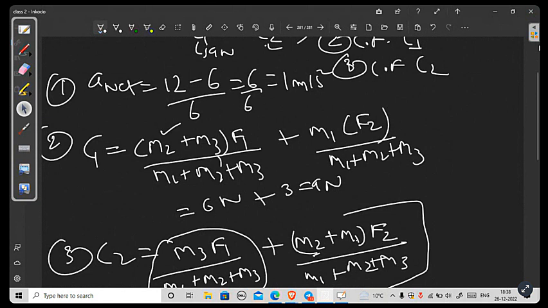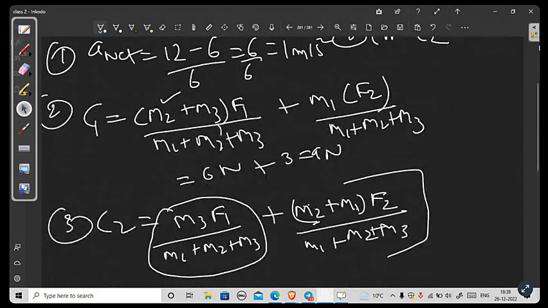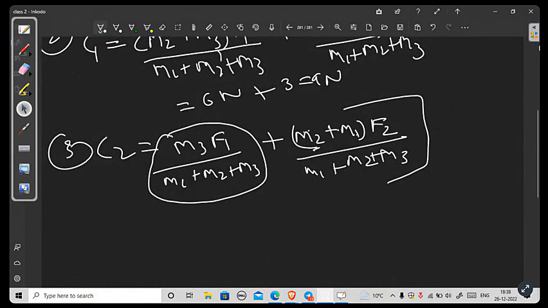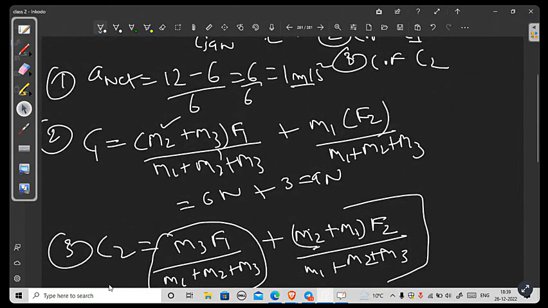Visualization is very important, which one is M2 and which one is M1. Visualize very fast when I'm saying this, and divide by the total mass. If you go by this formula, your M3 is nothing but 1, and your F1 upon total mass came out to be 2. 1 into 2 plus this M2 and M1, they are nothing but 3 plus 2, 5, multiplied with your F2 upon total mass came out to be 1. This is nothing but 2 plus 5, which is equal to 7 Newton. So your answers for the 3 parts are 1 meter per second square, then 9 Newton, then 7 Newton.